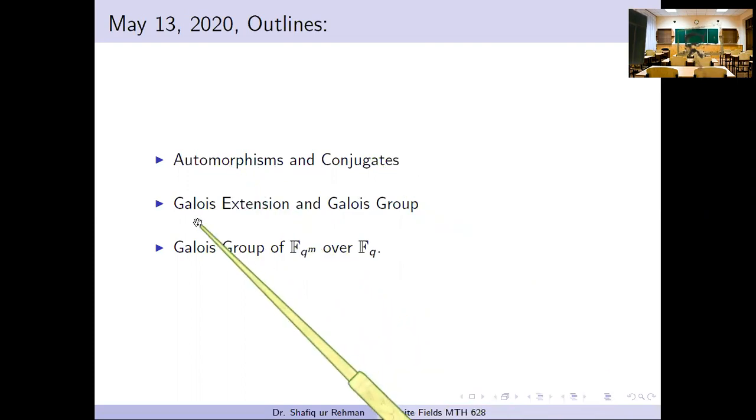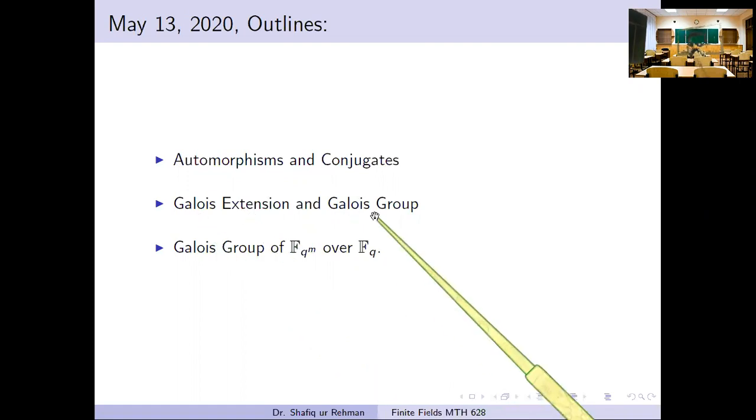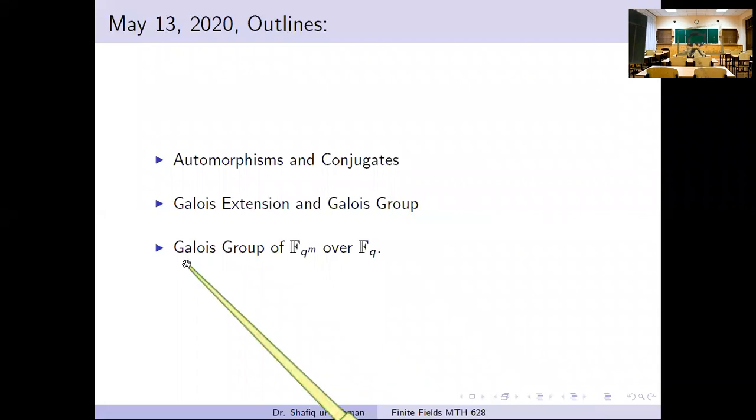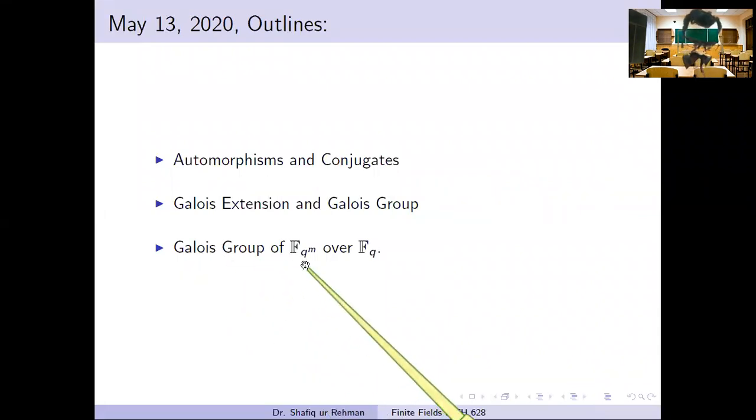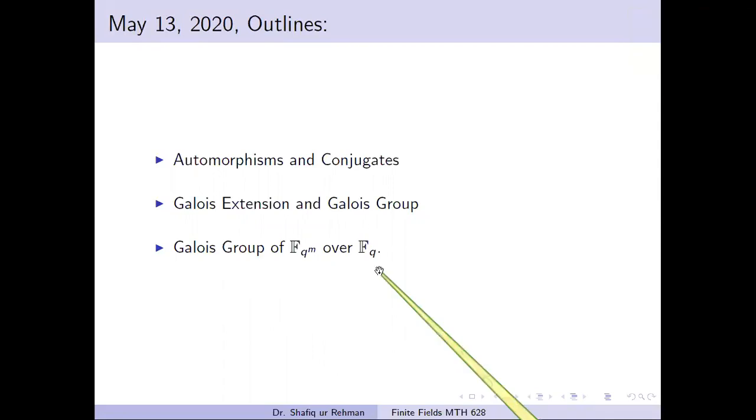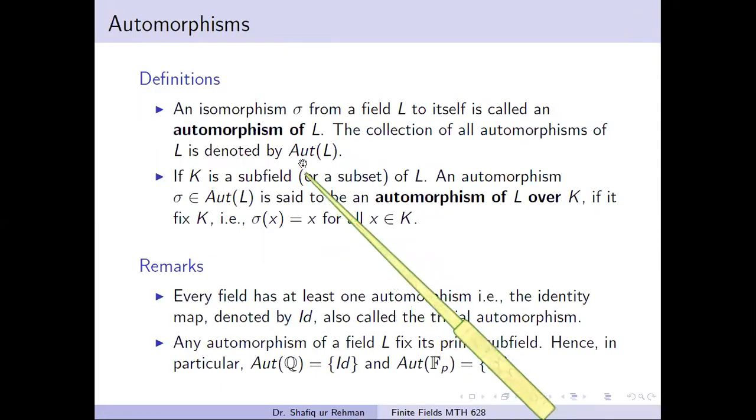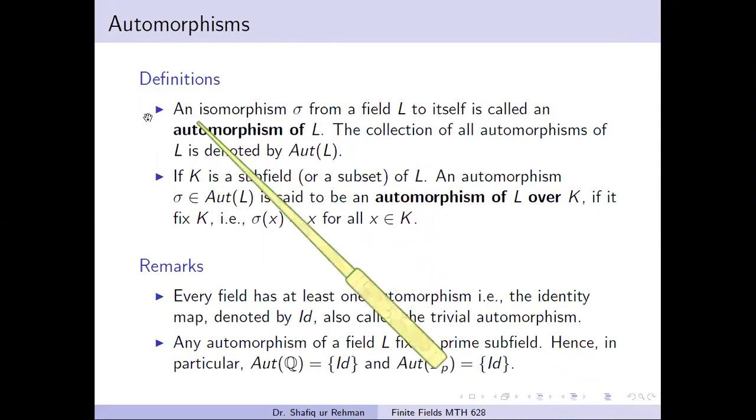After this, we will study the Galois extension and Galois group, and at the end, we will determine the Galois group of a finite field F_q^m over the field F_q. So we start from this definition.